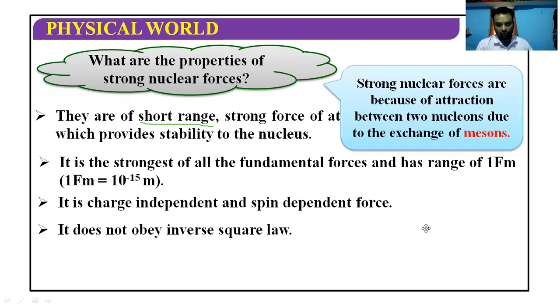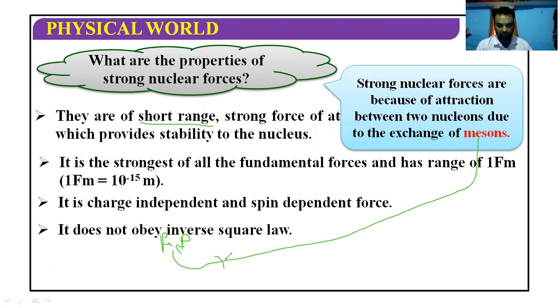And in strong nuclear forces, what are the particles which are exchanged between two protons? I told you that if we have a proton-proton pair, they are attracting. So something is moving from this proton to that proton, from both the protons. And what are those particles? They are called the mesons.